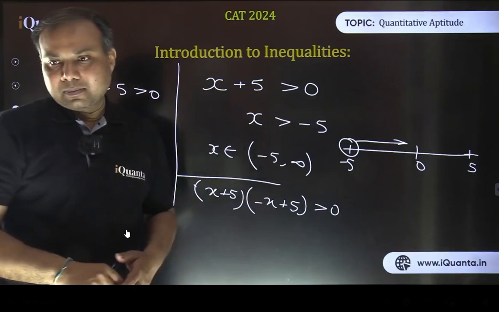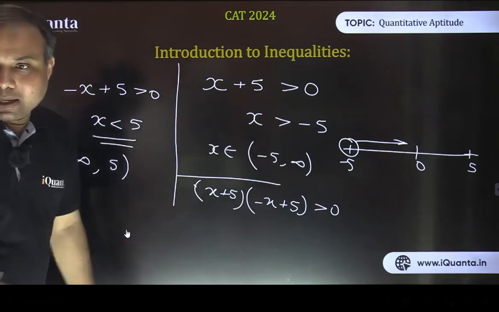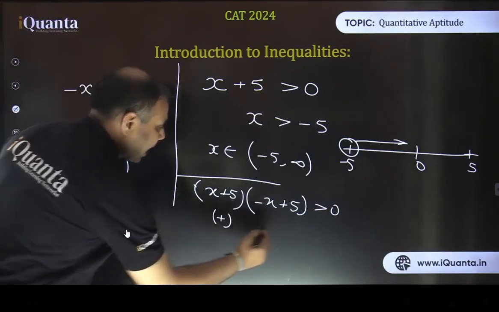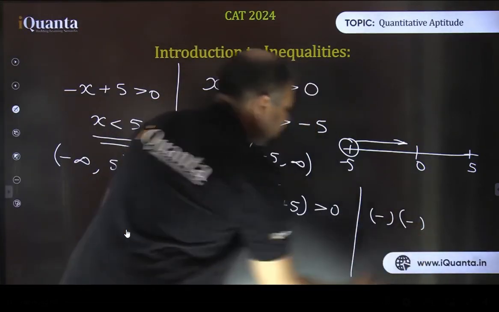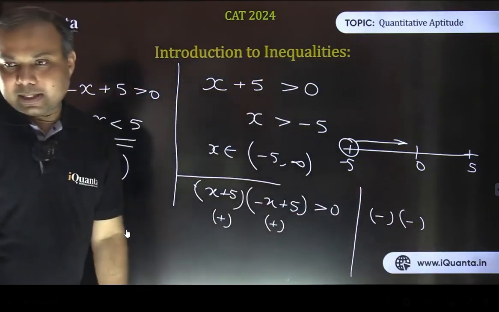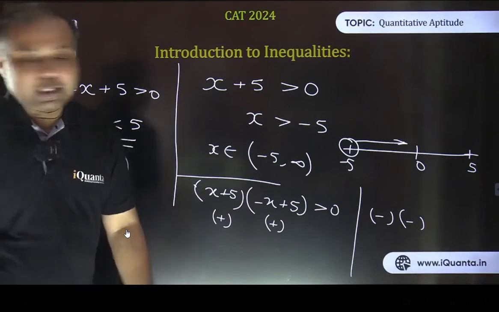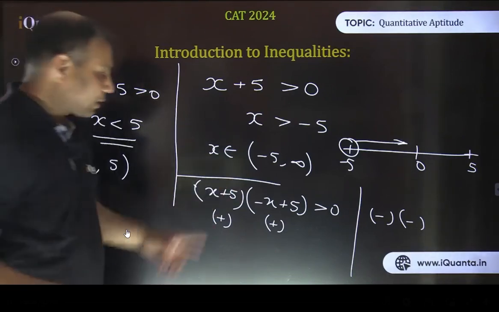Deal with them separately. If we deal with them separately, in that case we can use a number line. That's true. So this term is positive as well as the second term is positive. That is one case. Another case could be that both the terms are negative, because in both cases the product is going to be positive. Or the other method is we can use it as a quadratic inequality. That will be certainly better. But let's first see it here.